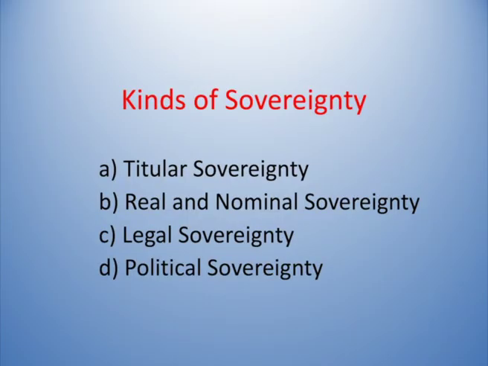And the third one is the legal sovereignty. Legal sovereignty means the house or the parliament that passes the laws, that legislate the laws, the legislature is called as the legal sovereignty, because these laws are to be implemented by courts in the judiciary. So, that is why the judiciary looks into the law. That law is passed by the parliament.